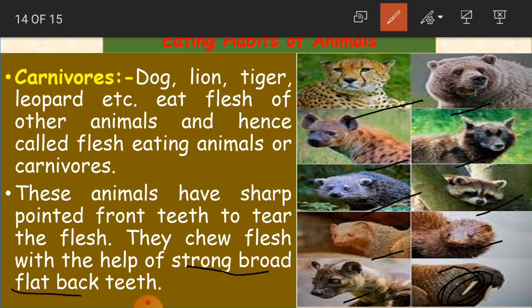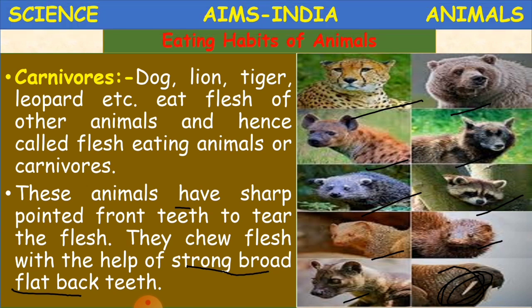So how do animals eat? They cut or tear the food with their front teeth, and chew that food with their back teeth. Clear children? Are you able to understand? Yes. Whatever pictures you have here in our slide, these animals are carnivores, that is flesh eating animals.